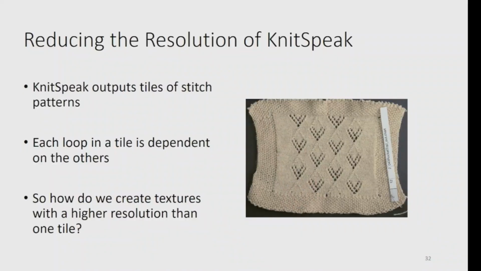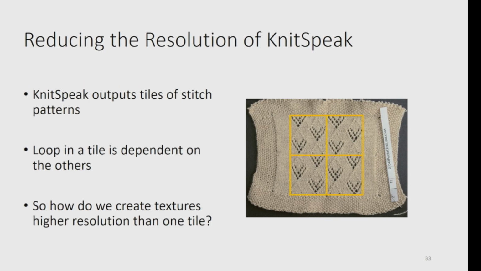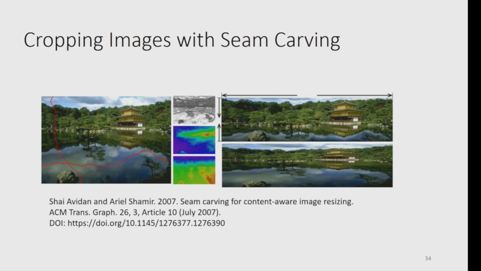So let's think about a particular problem with these knitted structures. These textures are great, except that they're output in tiles that usually have a resolution of somewhere between 1 centimeter and 1/2 foot. That's really poor resolution, but because of this loop-to-loop constraint, there's lots of dependencies across these tiles. And so if we want to remove any of these stitches, we have to do so carefully. In this texture, which is about 4 inches on either side, you have 4 tiles. You have a resolution of 1 inch.